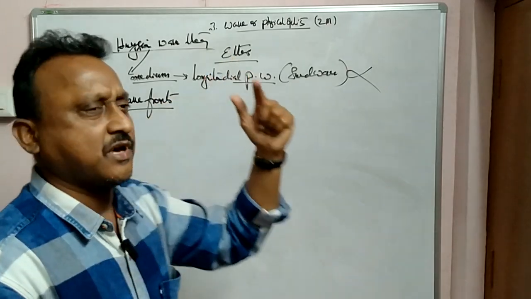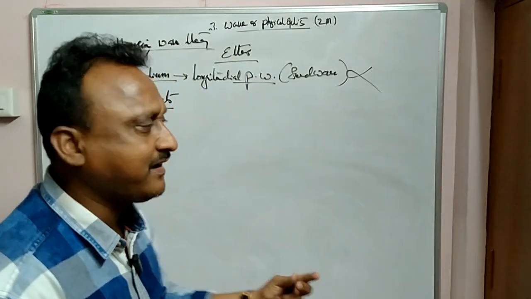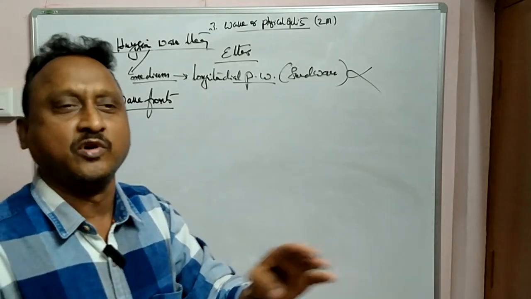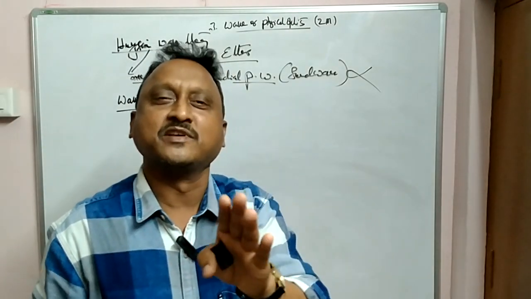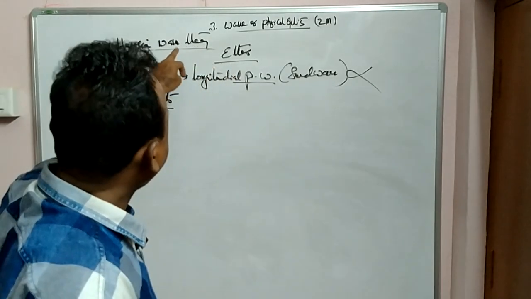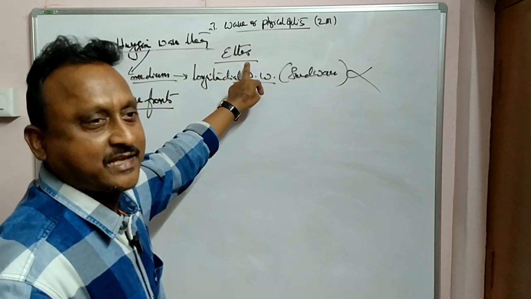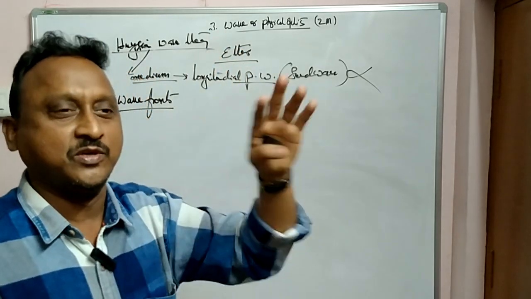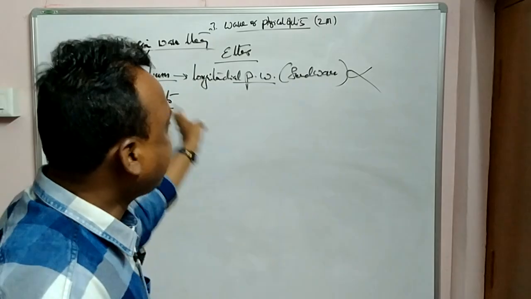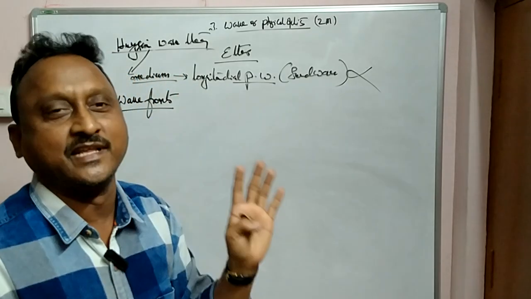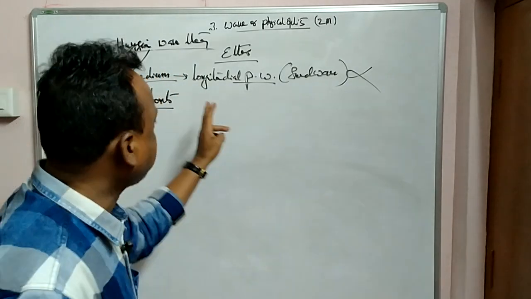So this theory was also later proved wrong, because light travels through vacuum. No medium is required. Later on it was proved by the scientists. He assumed light travels in the form of longitudinal waves, but it was proved to be wrong.